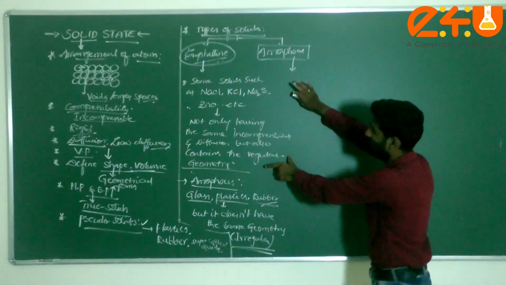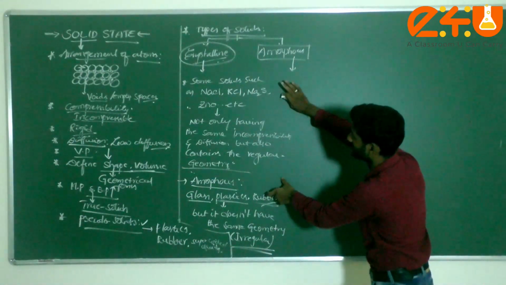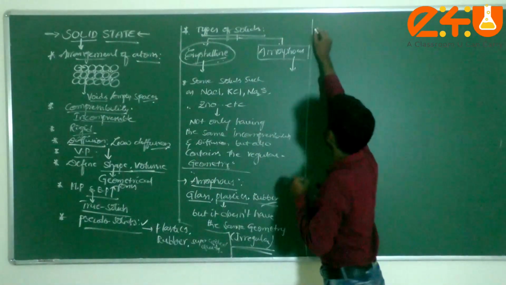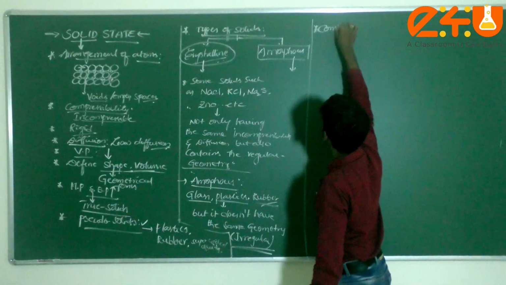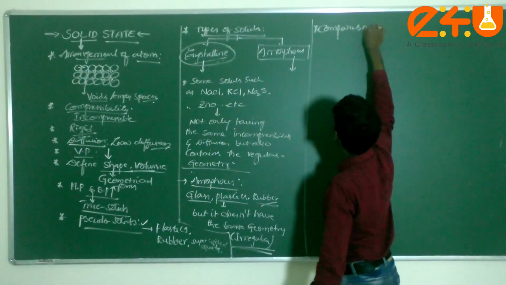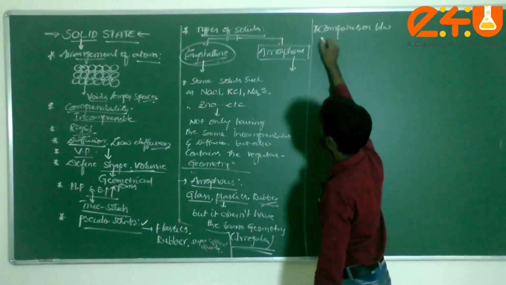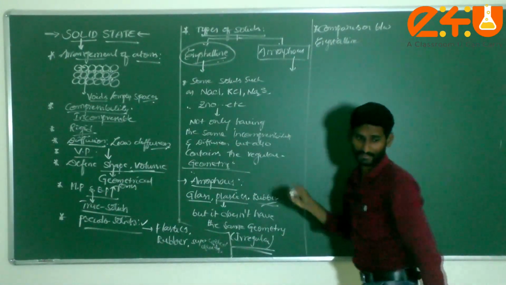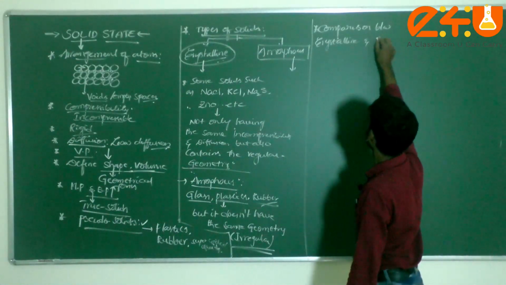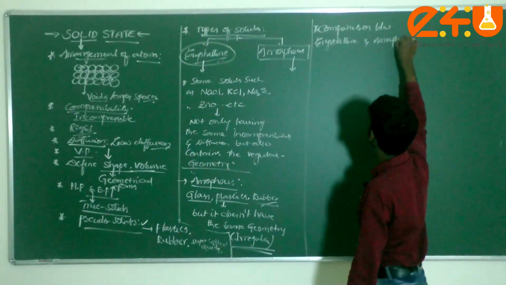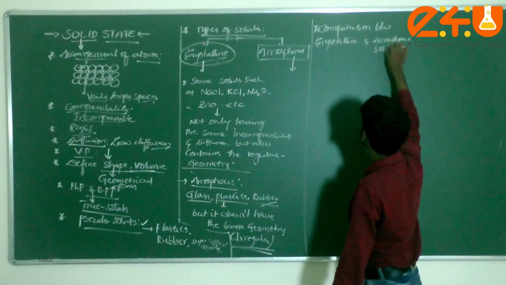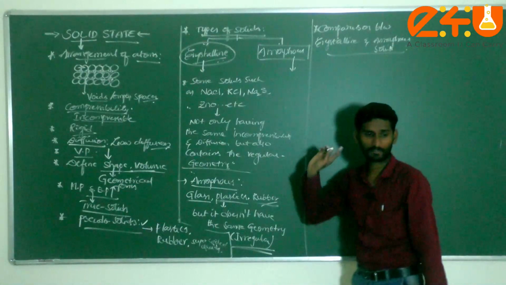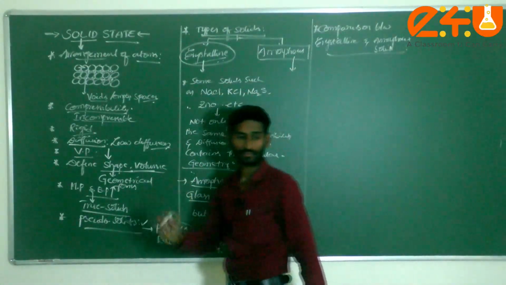Now I have explained what is meant by crystalline and amorphous. Next we can go for the comparison between crystalline versus amorphous solids. Am I correct or not, dear students? Understand, dear students? First of all, please note down, dear students, then we can continue.